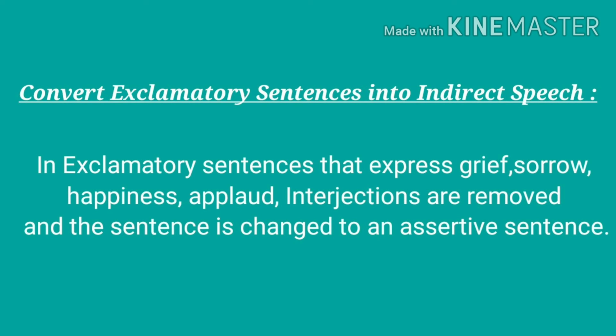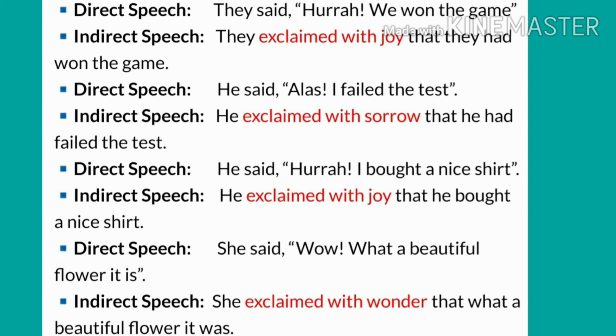First, what are exclamatory sentences? In exclamatory sentences, we express grief, sorrow, happiness, applause, interjection. When we convert exclamatory sentence into indirect speech, we remove these words which show happiness, grief or sorrow and change the exclamatory sentence into assertive sentence. For exclamatory sentences, we change said or said to according to the sentence. For example, exclaimed with joy, exclaimed with sorrow, or exclaimed with surprise.